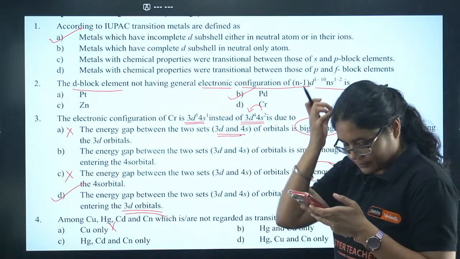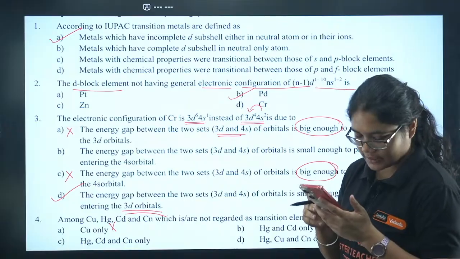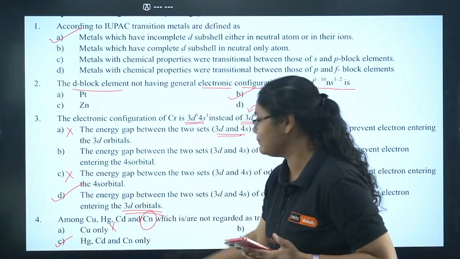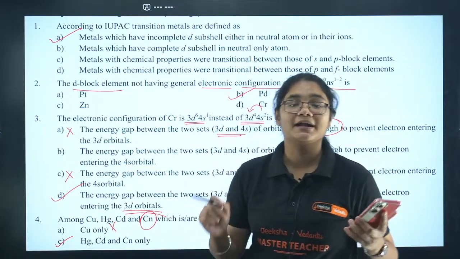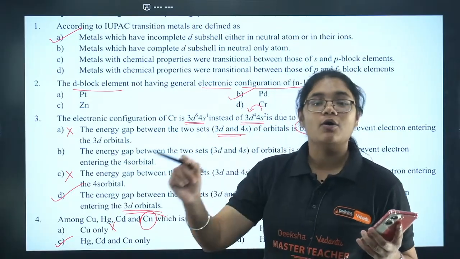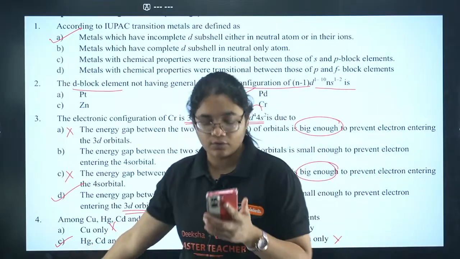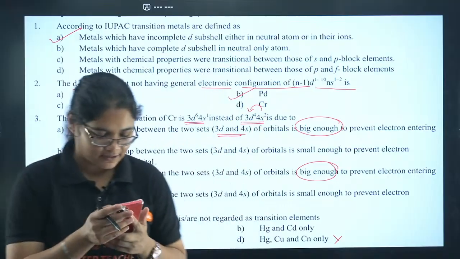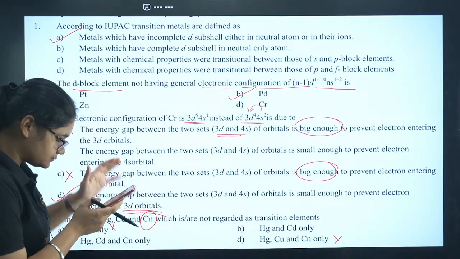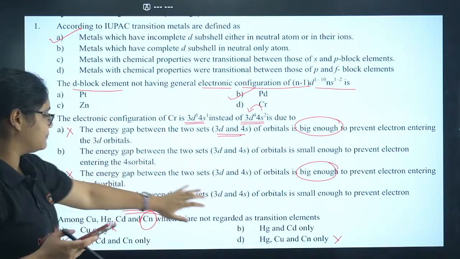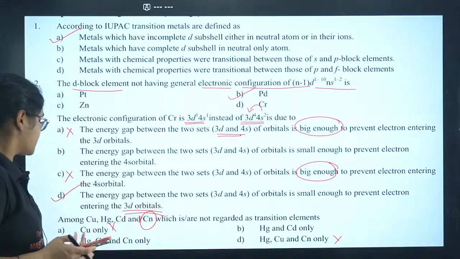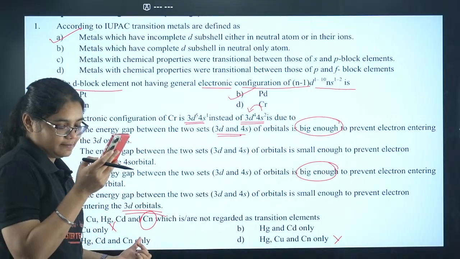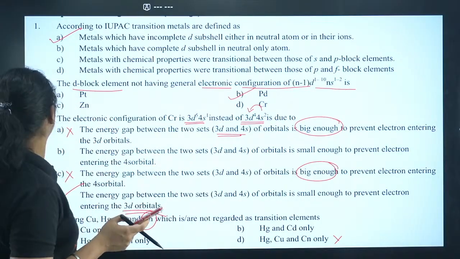For B I have got from Gayatri. Mohan is saying 4C. Okay. Yes, the correct answer is actually 4C because Cn is also an element which does not have any unpaired d electron in the ground state or in the excited state. So that is why 4C is the correct answer. Please correct this one, rectify this one. 4C will be the correct answer. Okay, not D. 4C, beta. Those who are saying B, please correct it. It is C. Cn also does not have any unpaired electron. So this is also not a transition element. Okay, everyone please highlight this one.